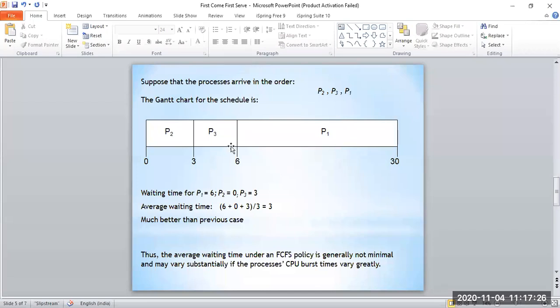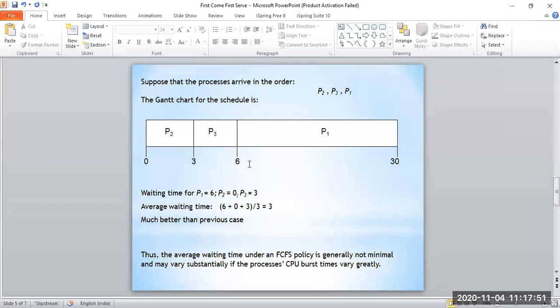Let's imagine that the processes have arrived in this arrangement, that is P2, P3, and P1. Suppose P2 has arrived first and P3 has arrived next, and at last P1 has arrived. So in this case, the figures will change drastically.